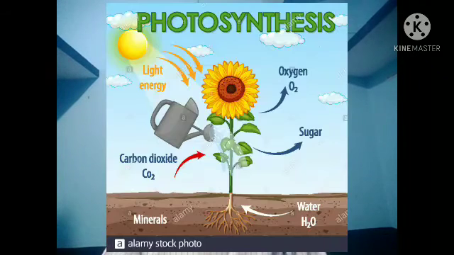Next point I will discuss is the interdependency of plants and animals, because as we know, plants need some raw materials to perform photosynthesis. In this, carbon dioxide is a very important factor.